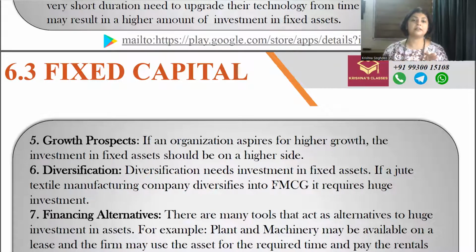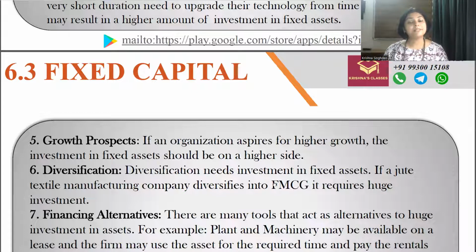For example, earlier a company was manufacturing diapers, now it wants to go for wet wipes also. This is a similar kind of product, but maybe a different set of machinery is required, so the fixed capital requirement will increase. But suppose you are producing baby products, diapers, wet wipes, etc. Now you're going altogether to a different kind of business for diversification. Let's say you are going into fashion clothes for adults. So your set of machinery and the skilled people will change. So you need a larger amount of fixed capital.